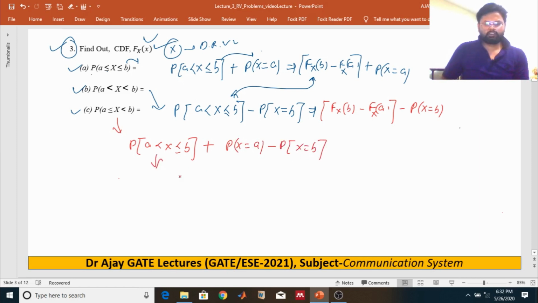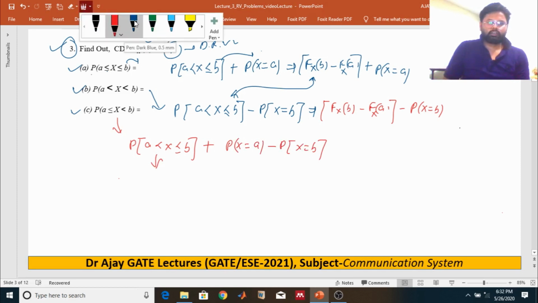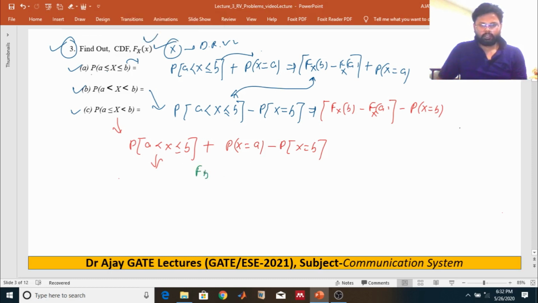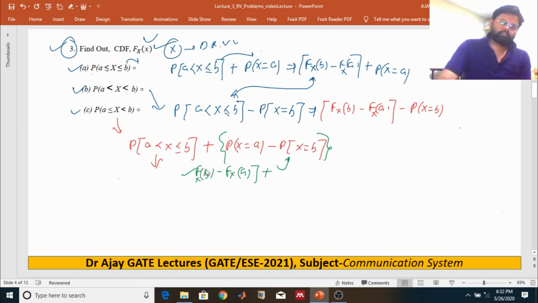This is nothing but, if you are taking the probability in terms of cumulative distribution functions, F of b minus F of a plus this equation. So this is your answer.